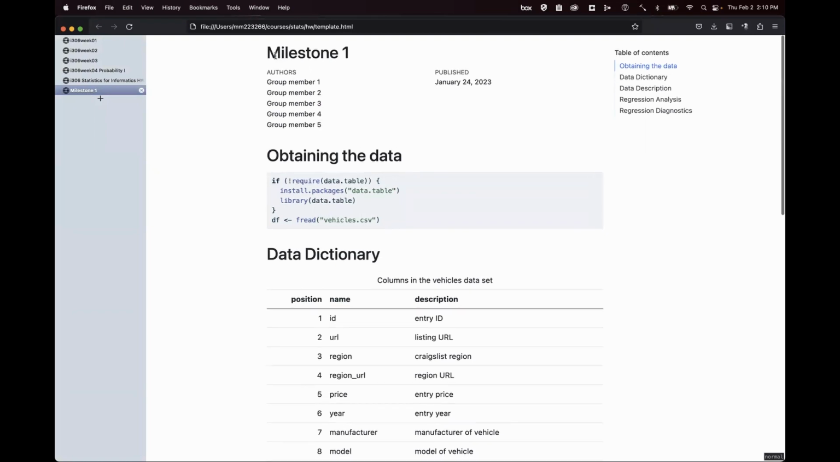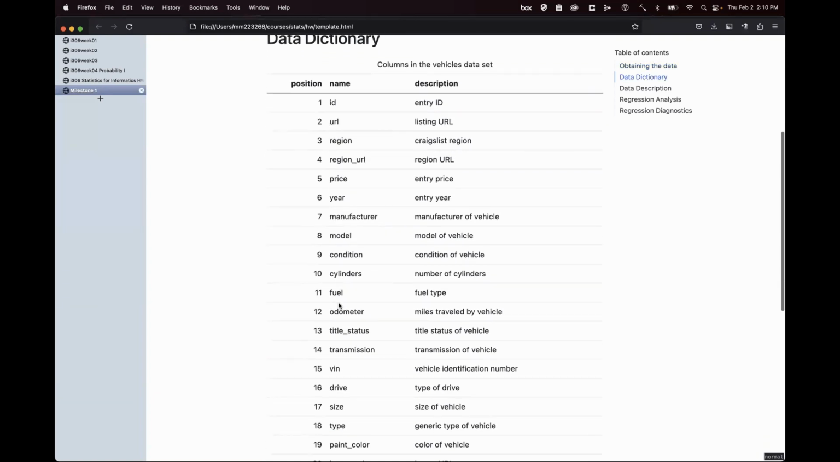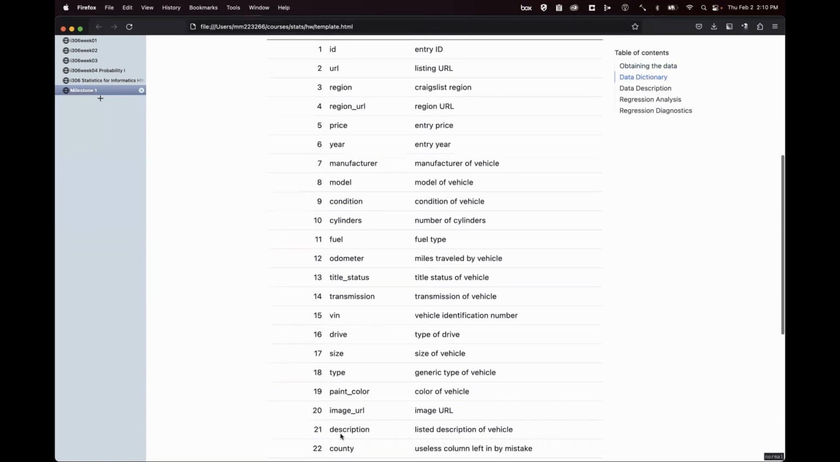So this already has a name. You're going to put in your group members' names in the author location. You're going to replace these. And you're going to use this exact little chunk of code to read in the vehicles.csv file. And these are the names of the columns in this vehicles.csv file.